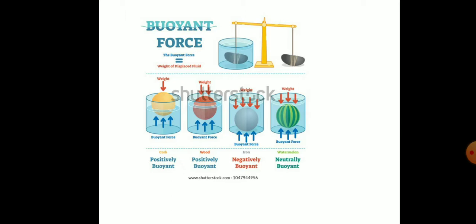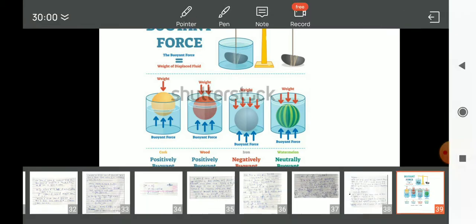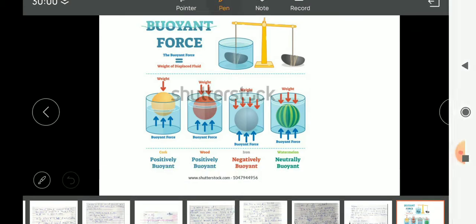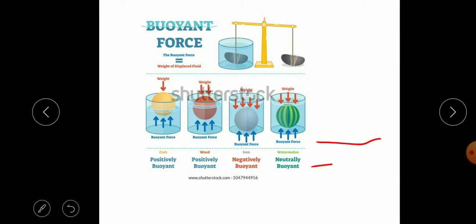If you keep any object in a liquid, suppose water, and we keep an object, maybe a lightweight wood or a plastic ball, we see that it will float on the surface of the liquid. It will not sink into the water.